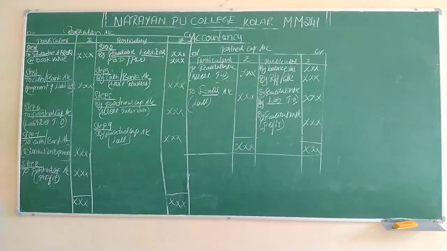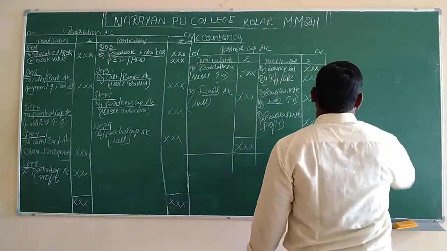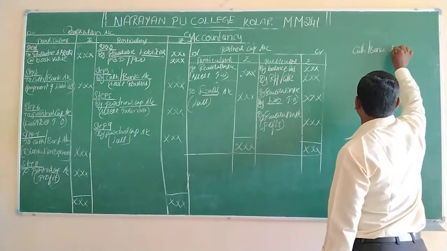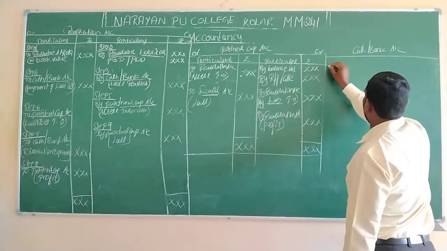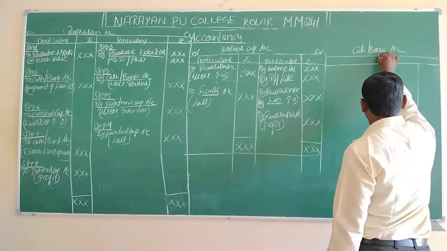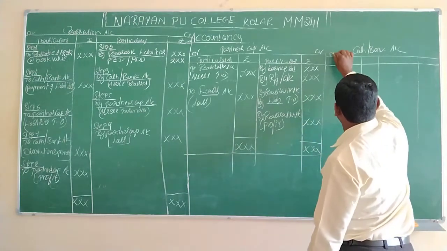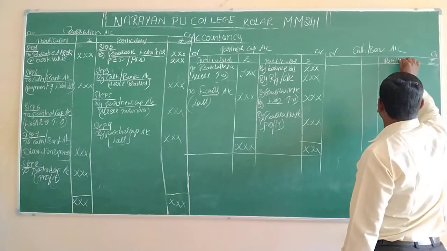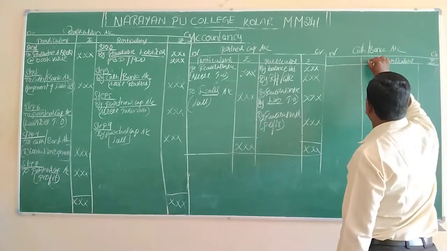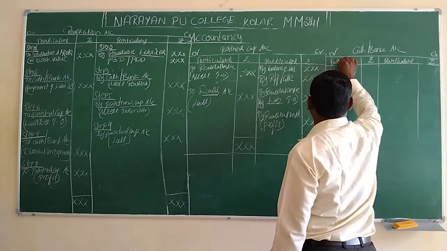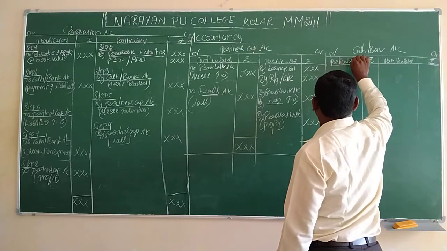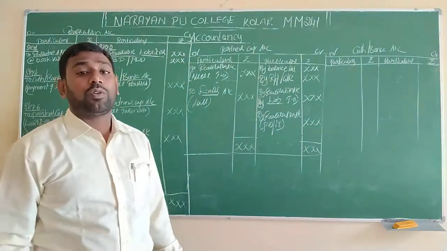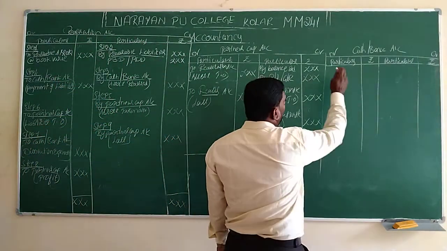And finally, one account will be there that we have to prepare here: cash or bank account. So again we have to write the heading, same debit and credit, particulars and amount. Here also, particulars and amount. In this account, we follow some steps. Step number 1, always we should write on the debit side only.